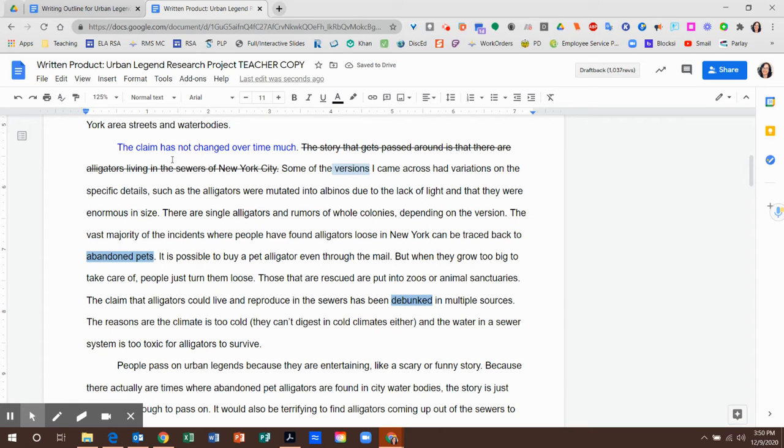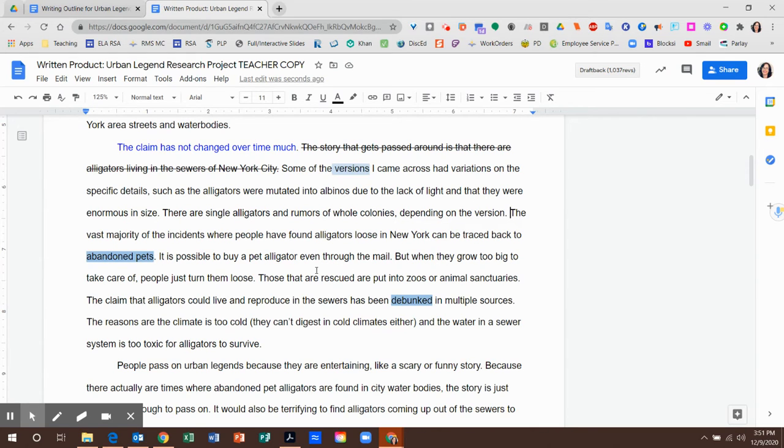I don't know if I can come up with a sentence in the beginning. The claim has not changed over time. Well, that's about the versions. I don't know how to get a sentence in there. Like, there isn't much change to the story, but in all of them, it's about abandoned pets, but it's not true. That seems really wordy. So I think what I realize in my writing when I notice this is that I'm trying to say too much in one paragraph.